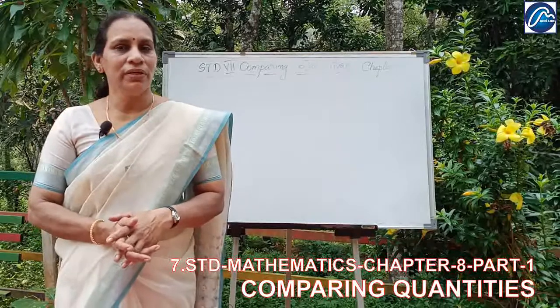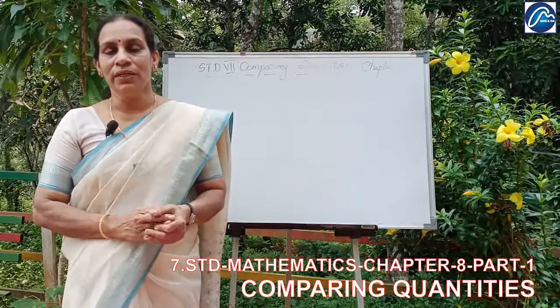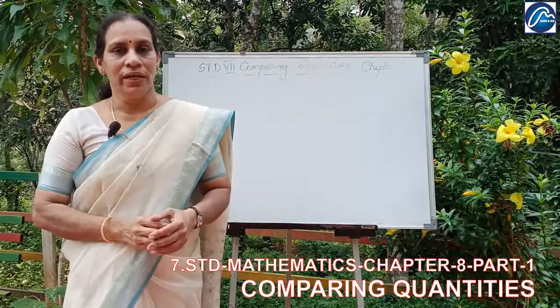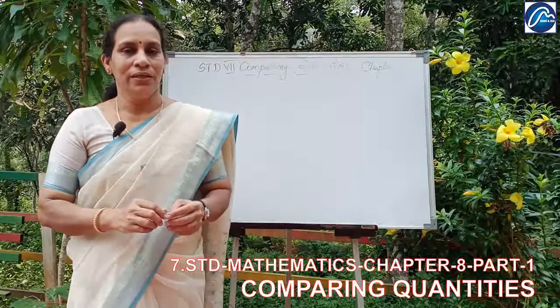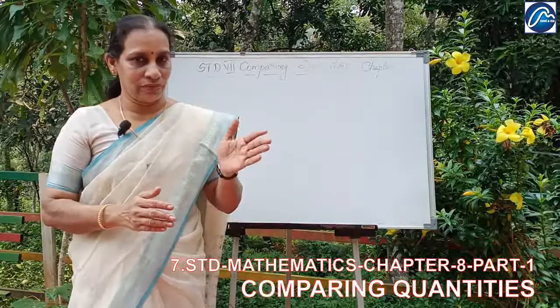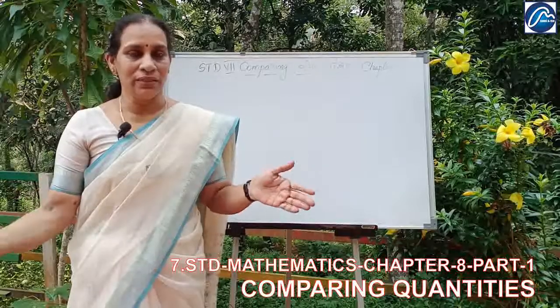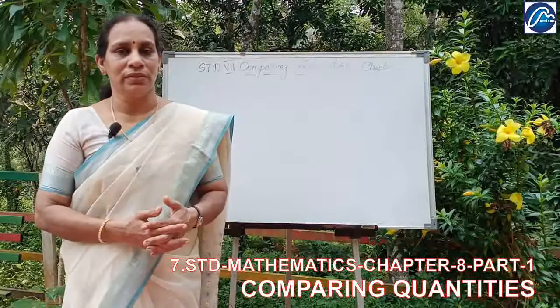For example, if we are going to construct a building, there will be length and breadth for everything, and length and breadth will be in certain ratios. That means when we are taking so much length, the width should be proportional to the length.